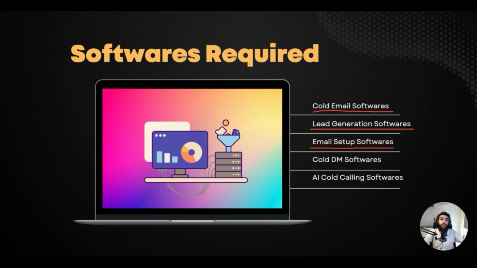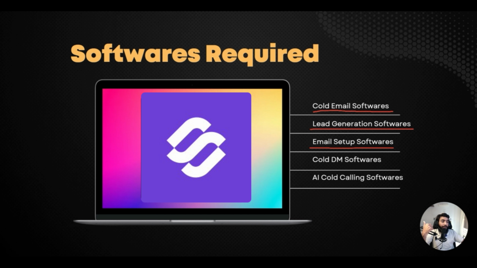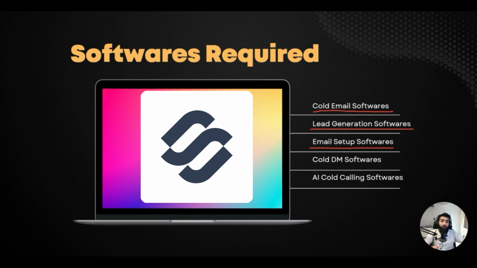Both of these help you set up Gsuite and Outlook accounts for better deliverability, so that your emails don't go to spam. And these are amazing software. But if you want to set up private infrastructure on your own hosting, then it's Inframail, the recommended one. I use it. Then InfraForge and MailForge. Both have good reviews, but I haven't used them.